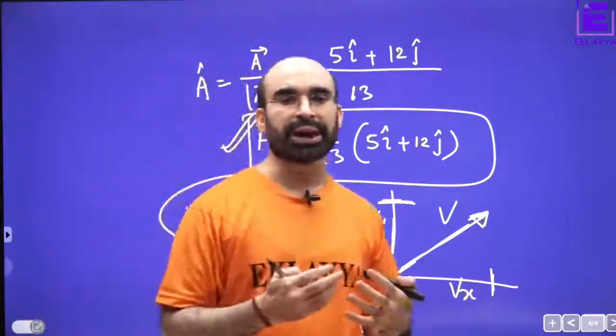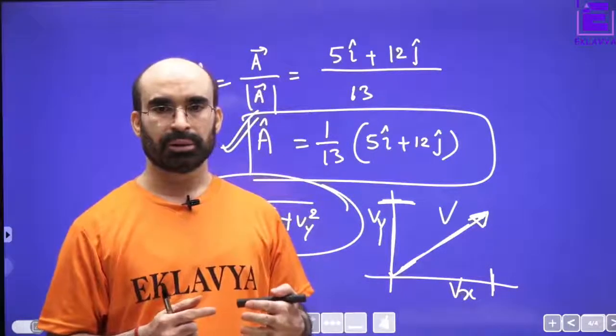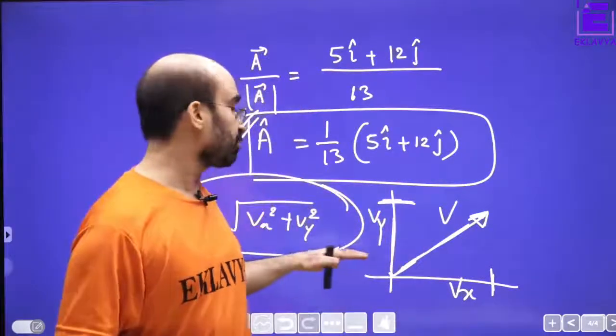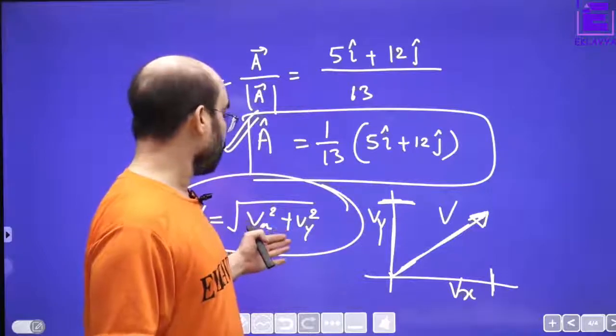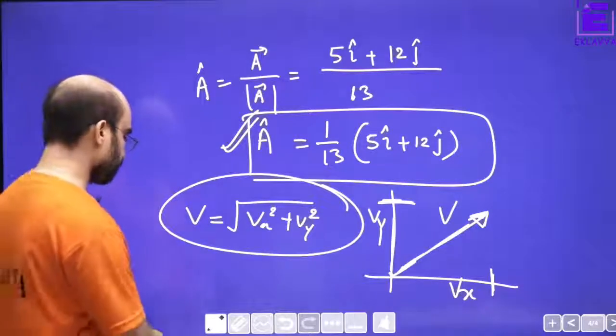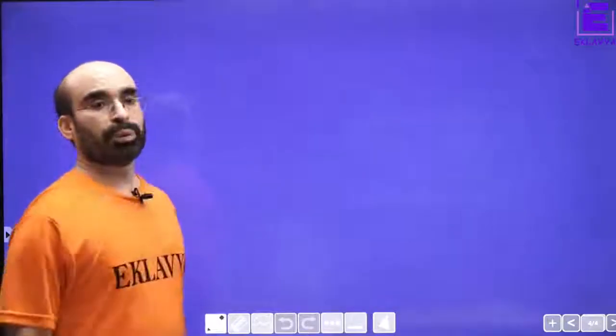So you got a fair idea of how to find the magnitude of a given vector. Here we found the magnitude of the velocity vector. So this was simple. Magnitude of a vector means the length of the vector.